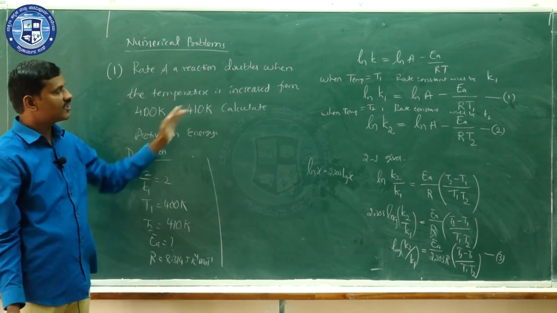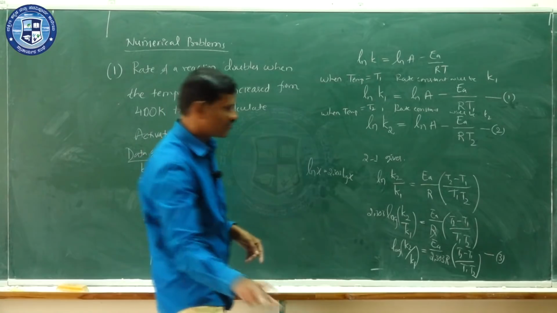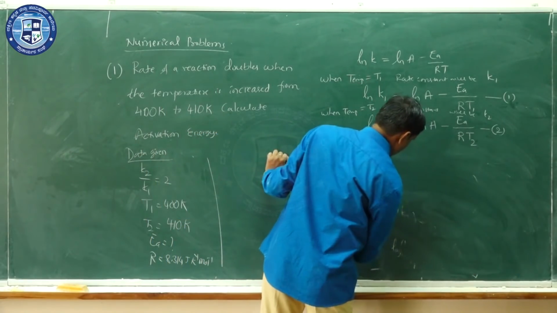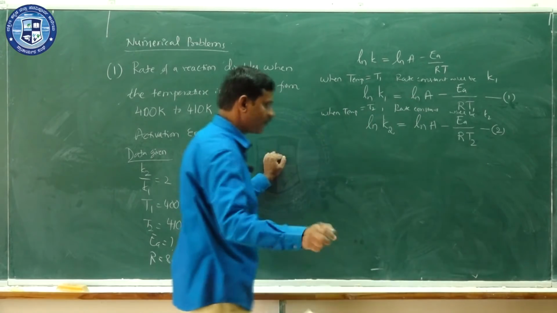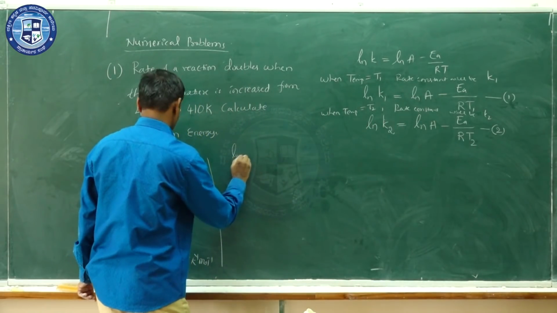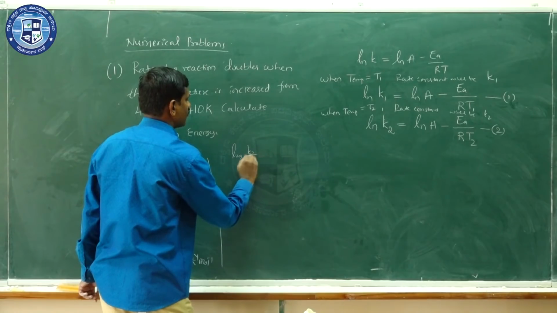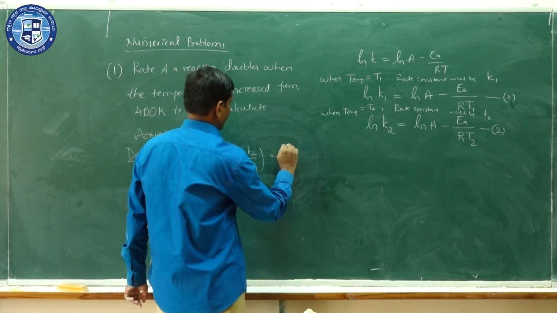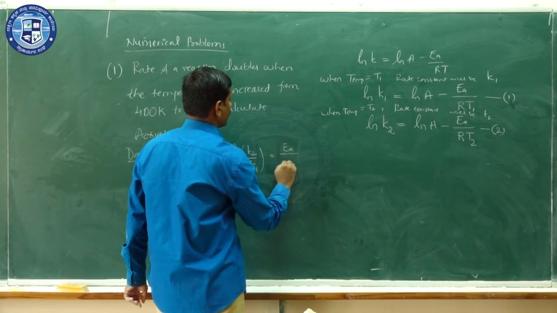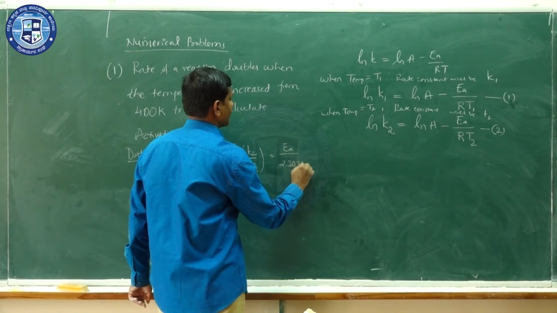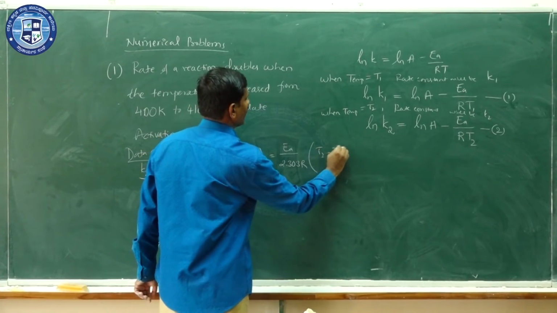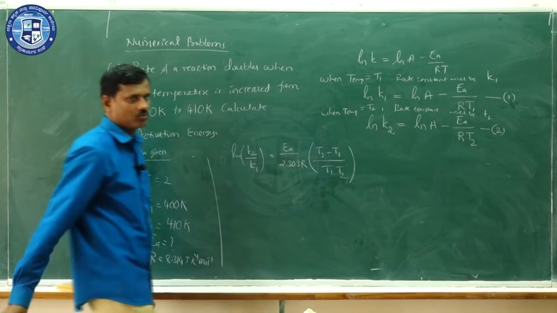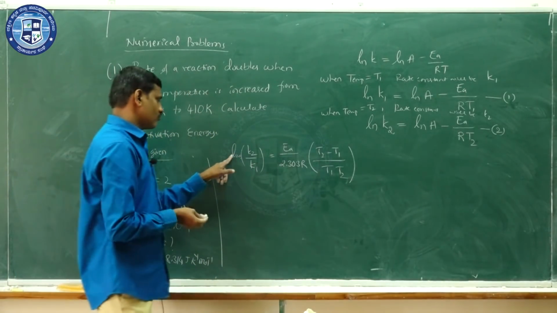You have to substitute the values in this relation, that is log K2 by K1 is equal to EA by 2.303 R into T2 minus T1 divided by T1 T2.